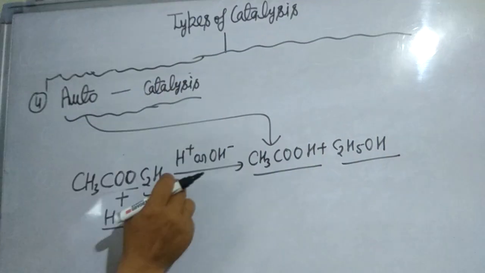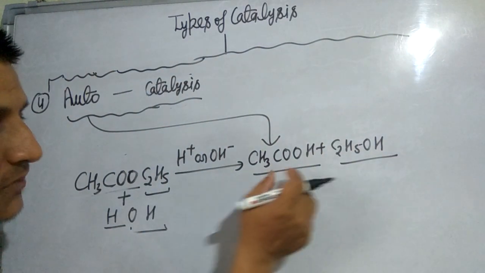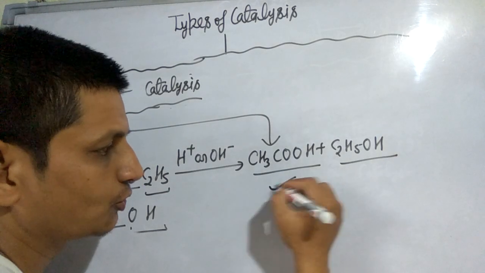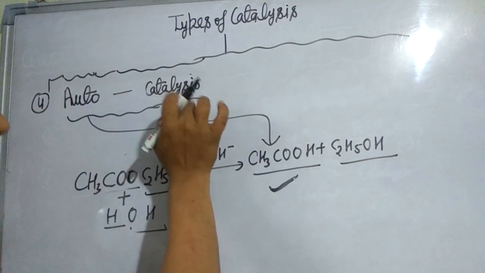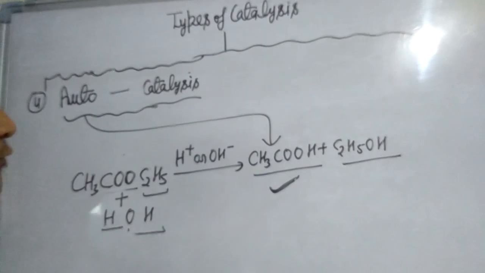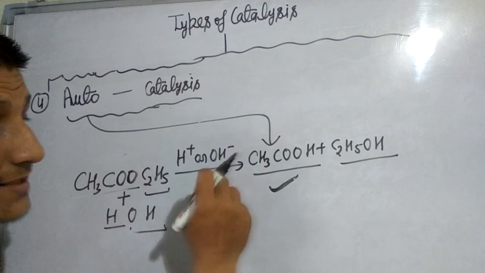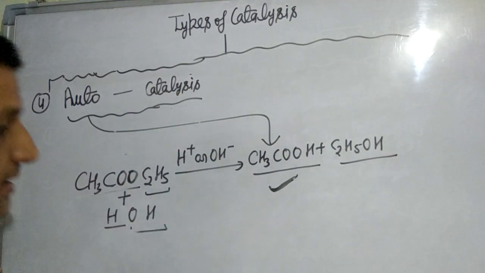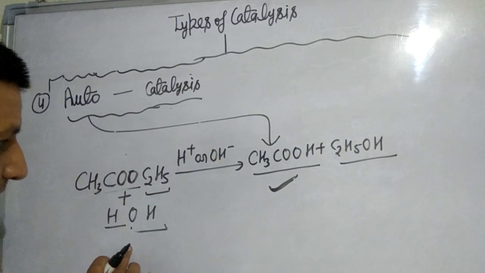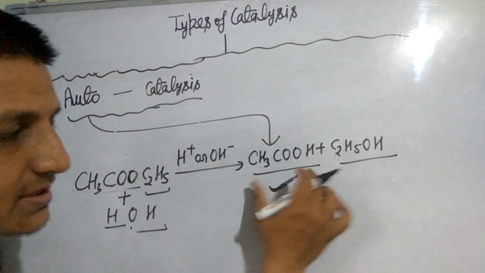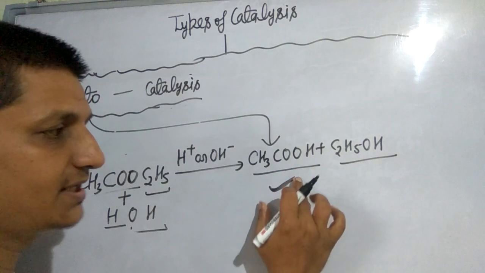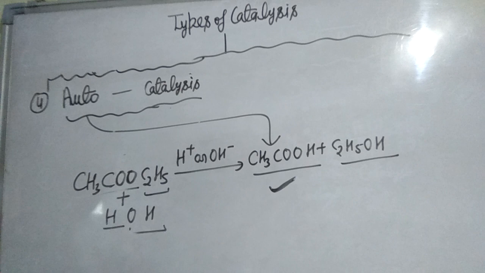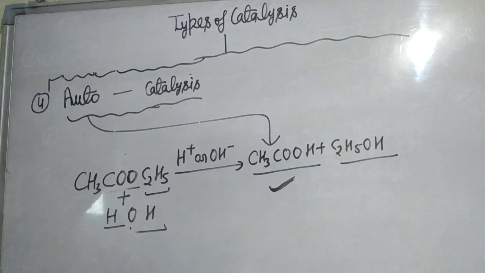So look here, hydrolysis of ethyl acetate gives acetic acid and ethanol. Here acetic acid acts as a catalyst, so this is called an autocatalyst. Again, one last time, when a product formed in the reaction acts as a catalyst, it is called an autocatalyst, and this phenomenon is known as autocatalysis.